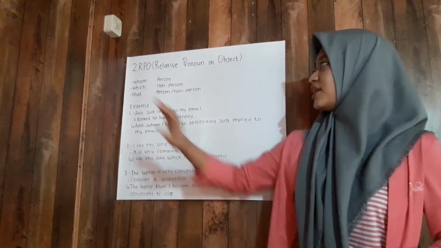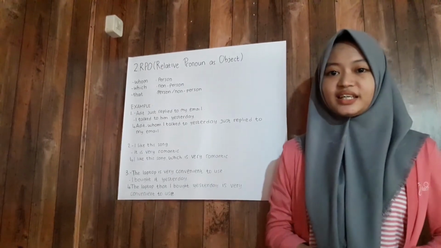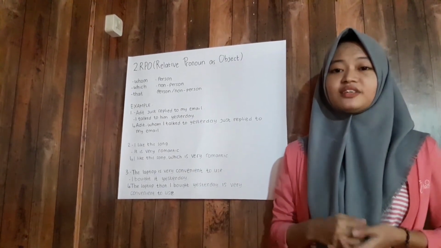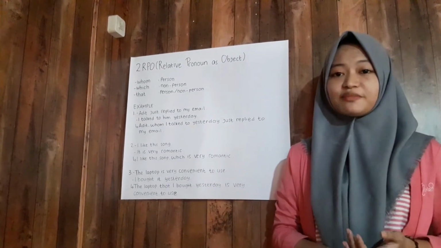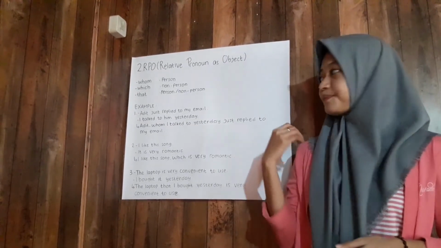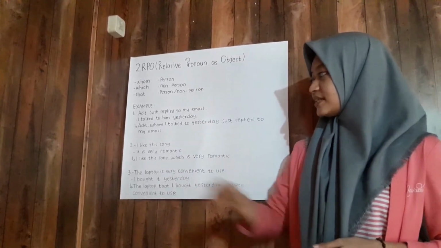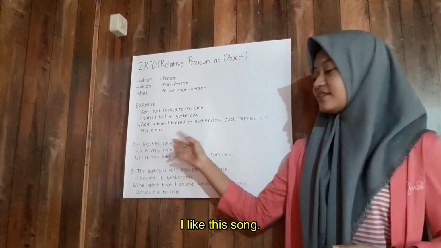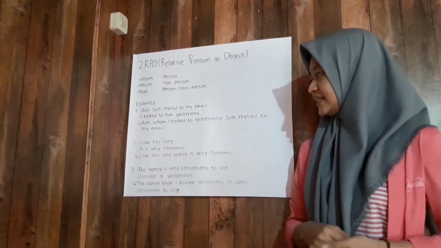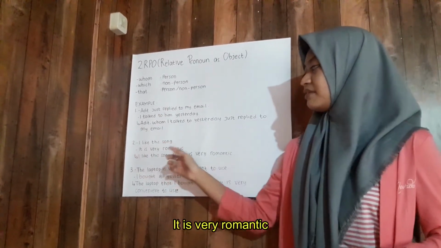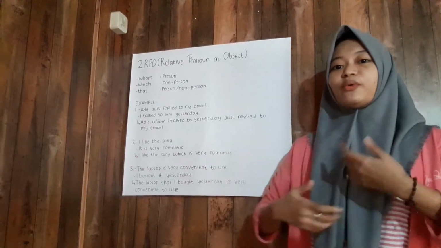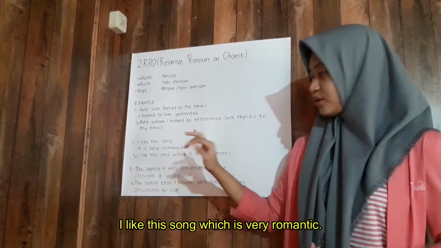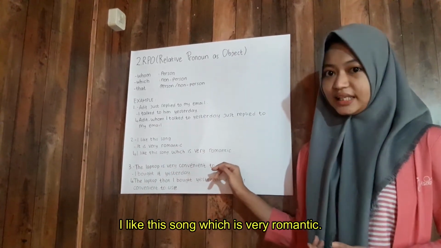Okay, next is which. Which is used to replace subject and object in the form of animals or things. For the example, number 2. The first sentence is, I like this song. The second sentence is, it is very romantic. When we combine them: I like this song, which is very romantic.